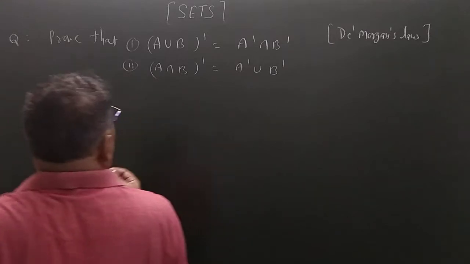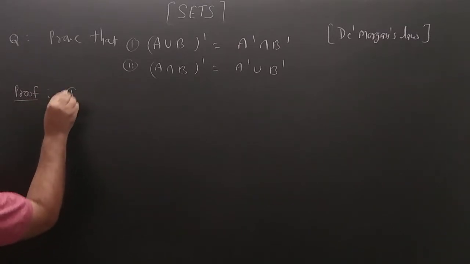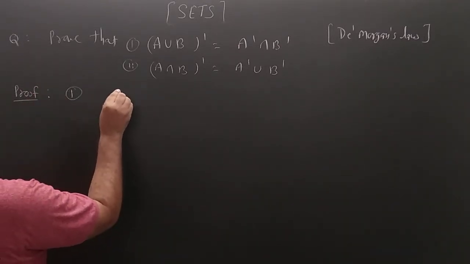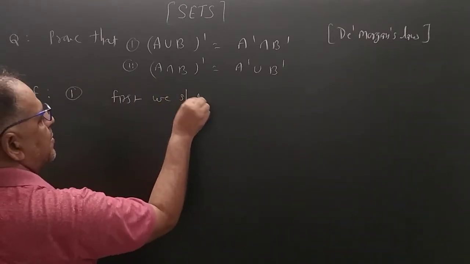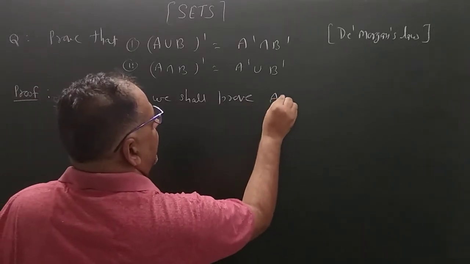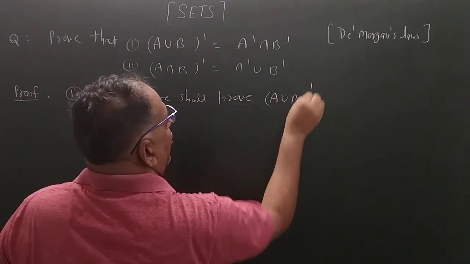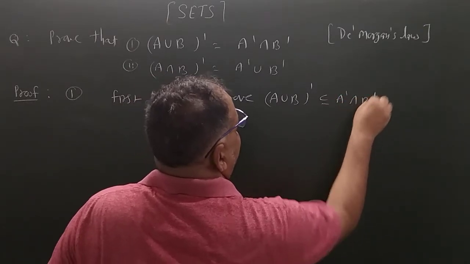So I am taking one part of this question. First, we shall prove (A union B) whole dash is a subset of A dash intersection B dash.